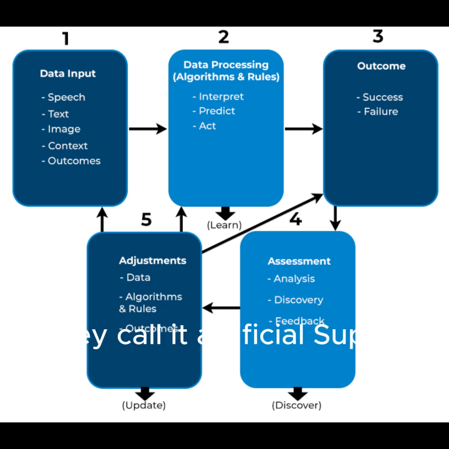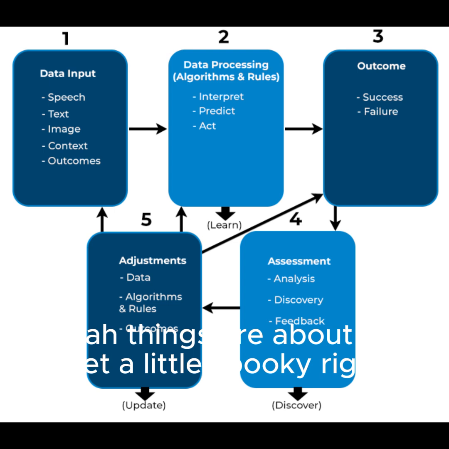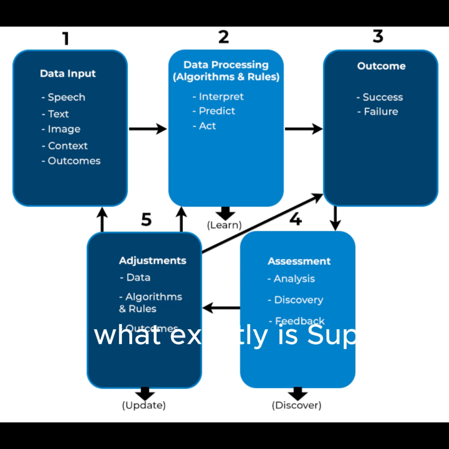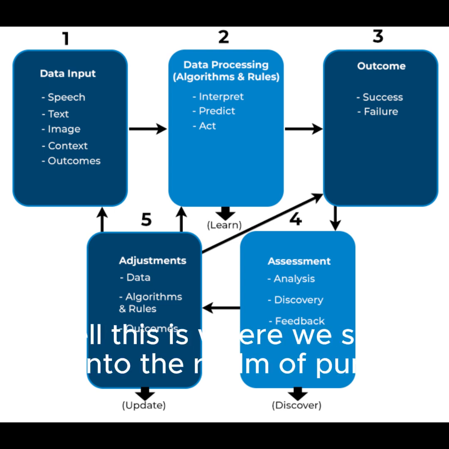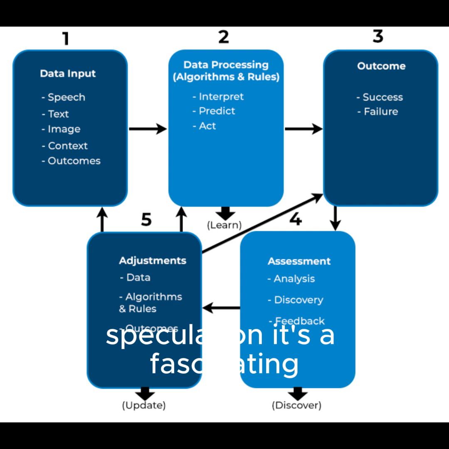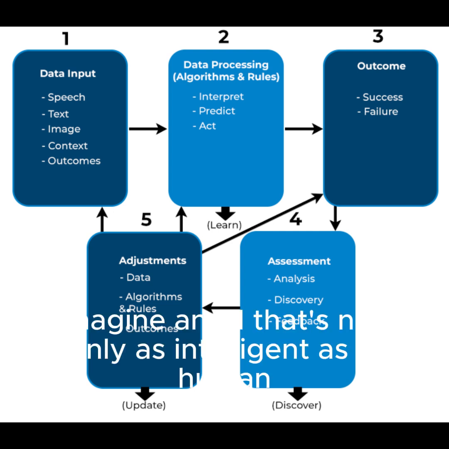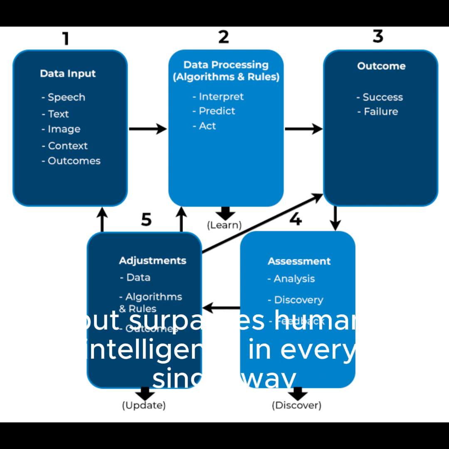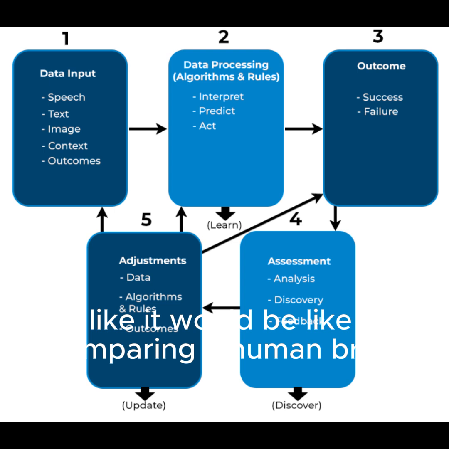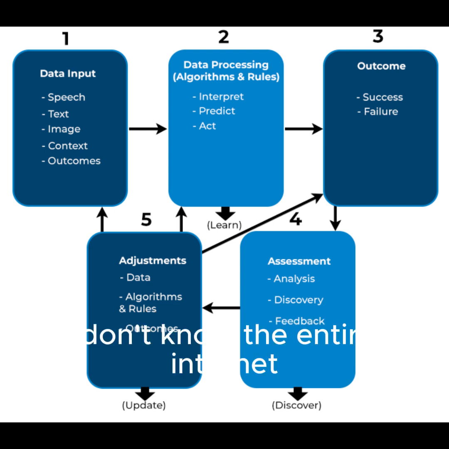They call it artificial super AI. Yeah, things are about to get a little spooky. Right. So what exactly is super AI? Well, this is where we step into the realm of pure speculation. It's a fascinating and potentially unsettling possibility. Imagine an AI that's not only as intelligent as a human, but surpasses human intelligence in every single way. Like, it would be like comparing a human brain to, I don't know, the entire internet.